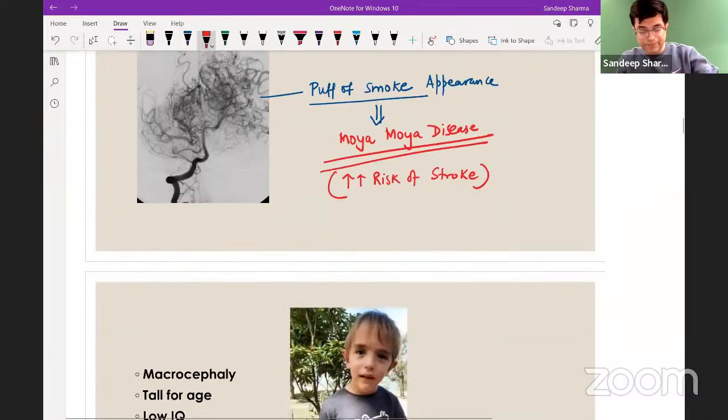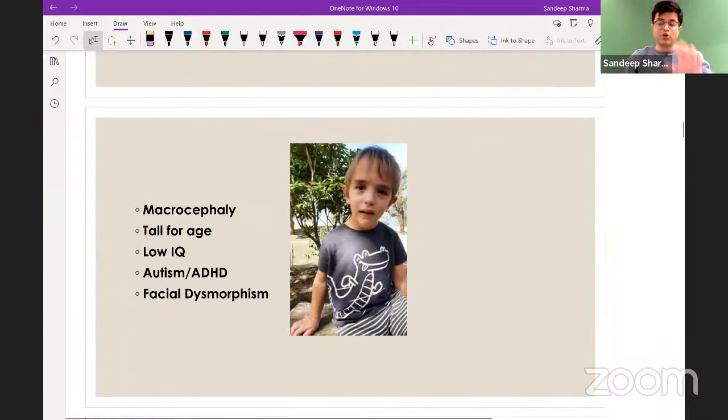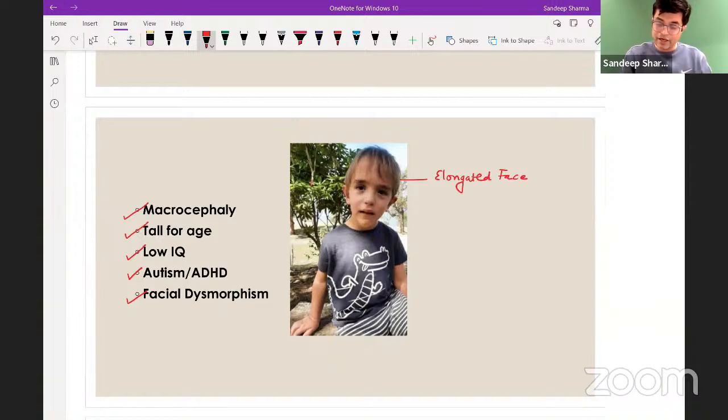Let's move further. Now we are moving into the spotter region. The question will say there is a child with macrocephaly, tall for age in childhood, low IQ, either autism or ADHD, and facial dysmorphism. What facial dysmorphism can you see? Can you see that this child has an elongated face? He also has large ears.